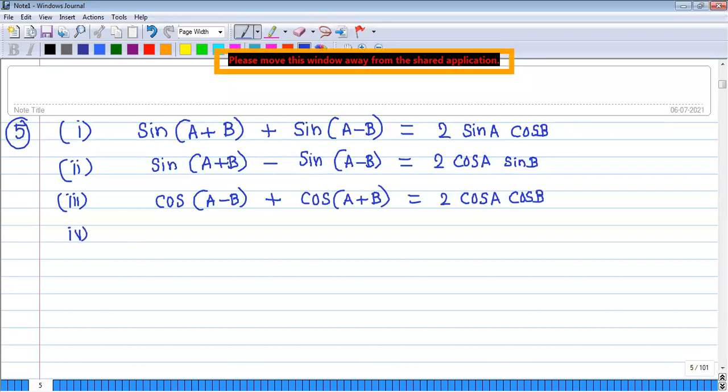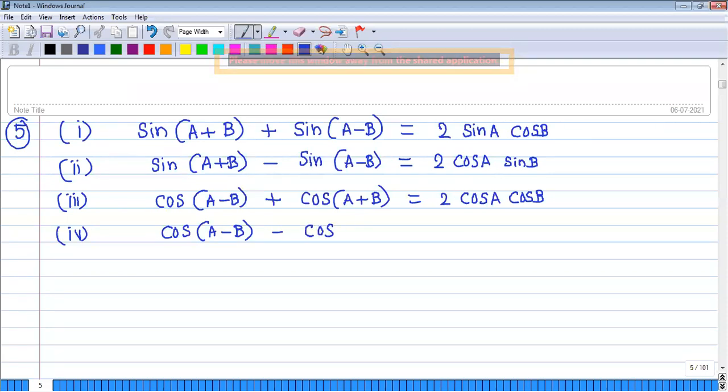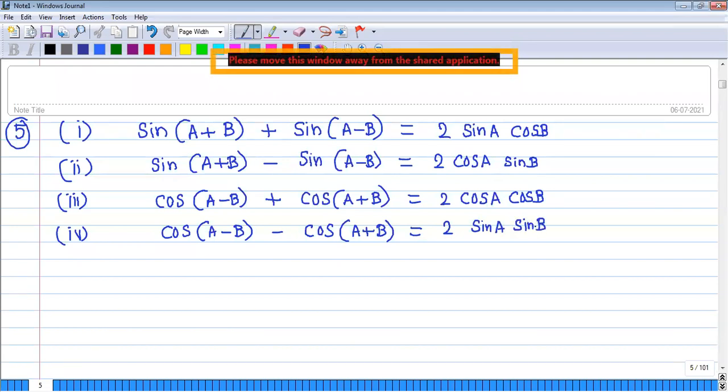So the fourth one: cos of A minus B minus cos of A plus B is equal to 2 sin A sin B. Very good, both are sin. Yes. So now we shall discuss one more concept.